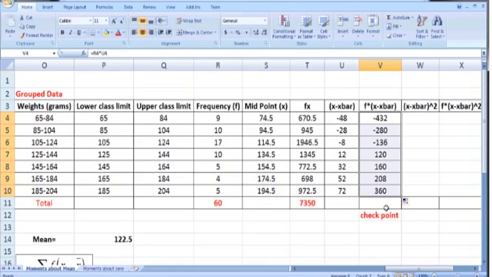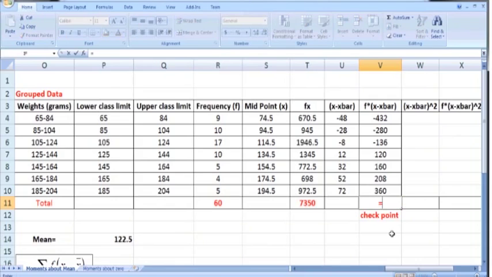So remember that since we are dealing with grouped data in this case, this summation f times x minus x bar must be 0. So before moving forward, let us check whether the sum of this column is 0 or not. If it is 0, then you are doing all your calculations in the right way. But if it is different from 0, then you need to cross check all your calculations. Then it means you made a mistake.